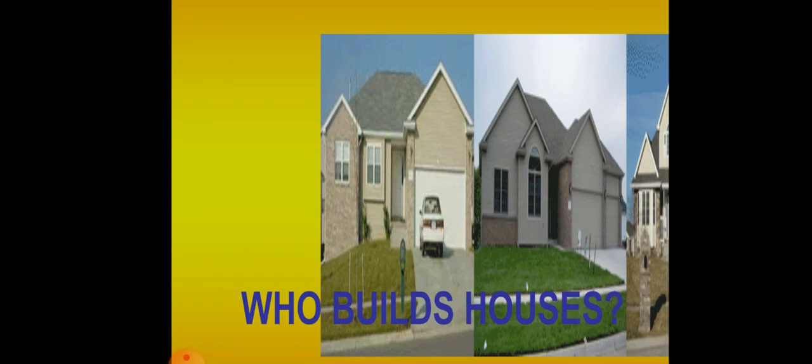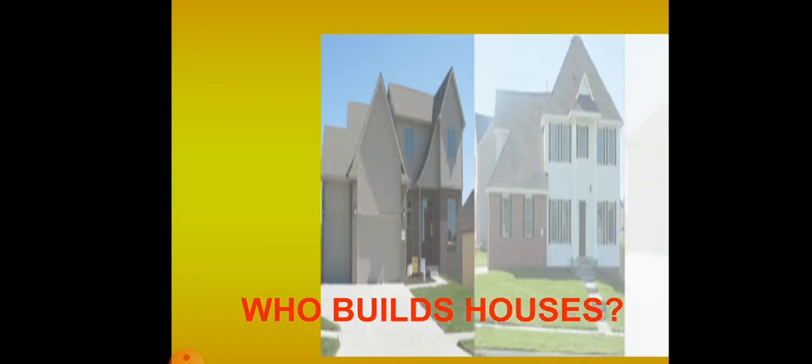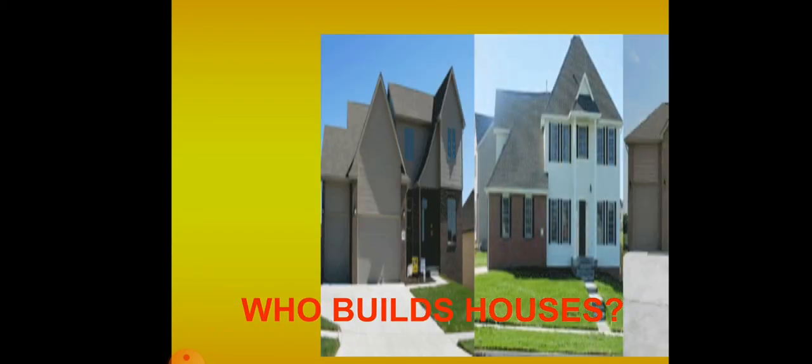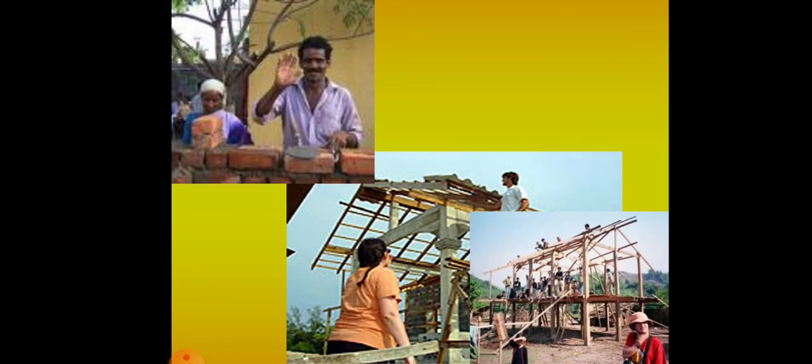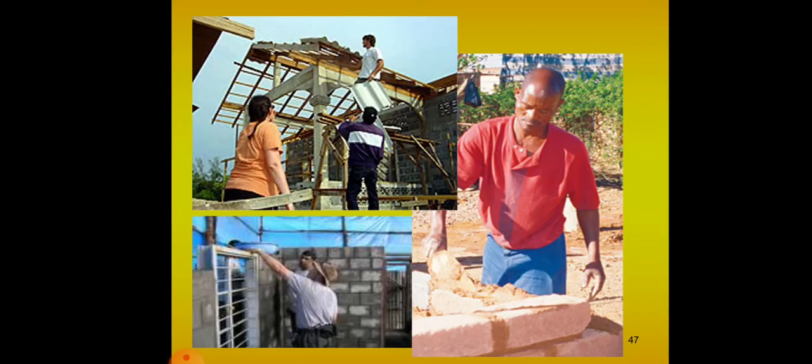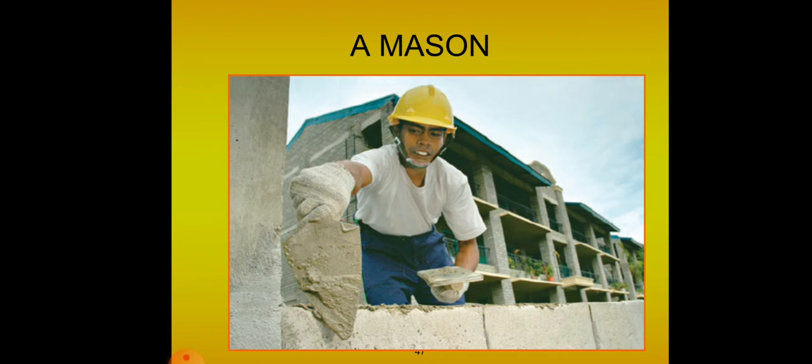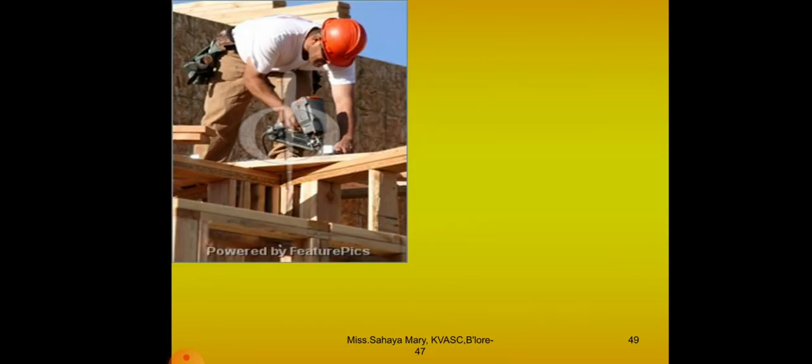Okay. So now different kinds of houses were built, right? Who builds these houses? So what do we call a person who builds houses? You can see here a person who builds the house. Who are they? They are called masons. Okay, so a mason is a person who builds a house.